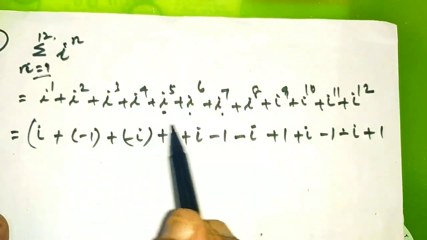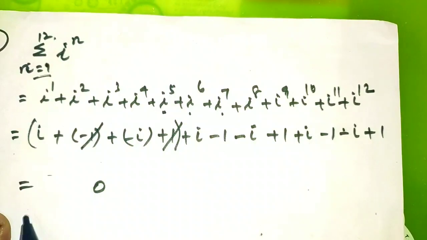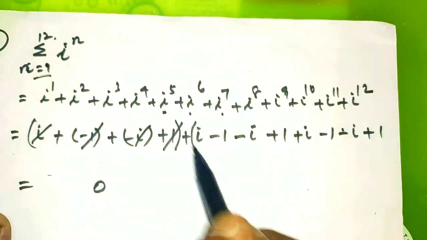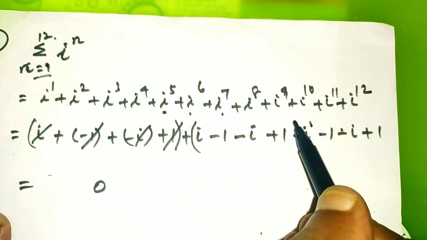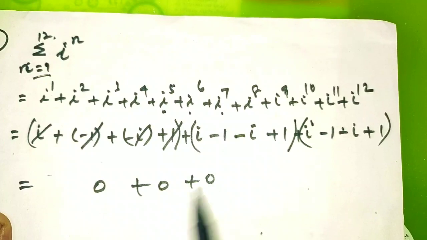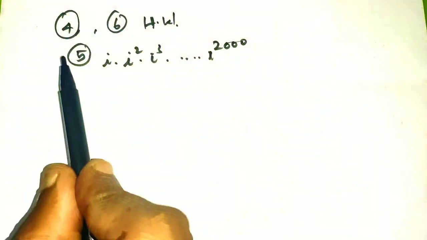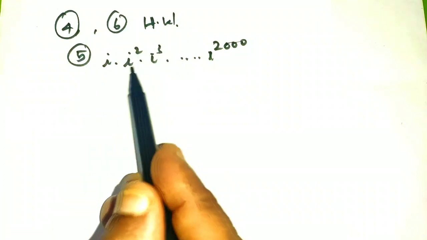If we combine these 4 values, we will get the answer as 0, because plus 1 minus 1 gets cancelled, plus i minus i gets cancelled. So the next 4 values also become 0. The last 4 values also 0. So the answer becomes 0. The fourth and sixth sums are homework for you. I will do the fifth sum.